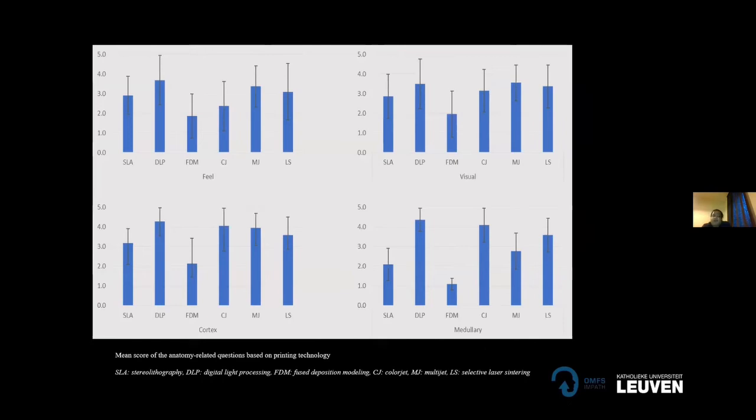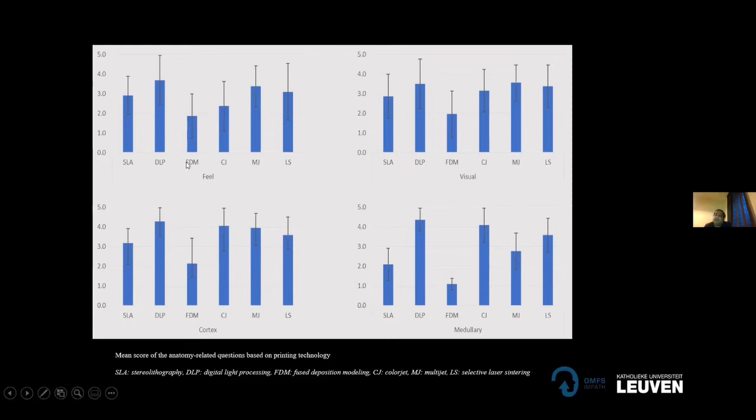Here you can see that DLP is performing quite well with the feel, visual, cortical bone replication, and the medullary bone replication. And if you remember from the objective findings, FTM had the least accuracy.